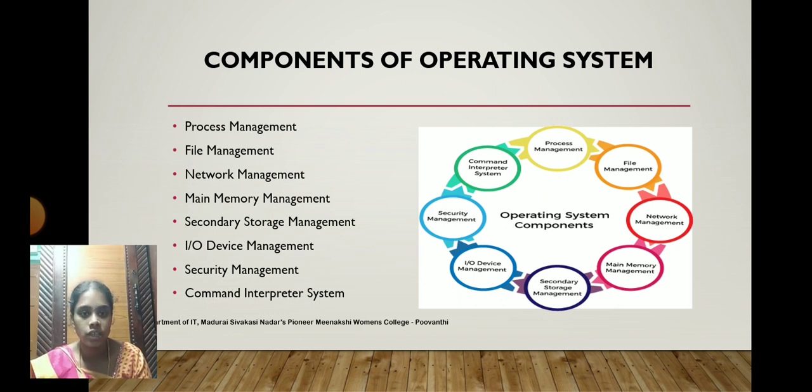Secondary storage management means the data which will not fit into the main memory, which may be huge compared with main memory, is stored in secondary storage. Whenever it needs processing, it has to be loaded into the main memory in partitions based on pages or frames. That is also handled by the operating system.